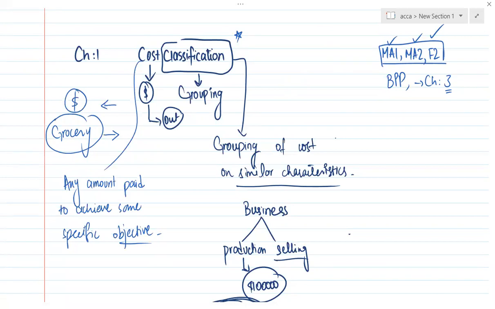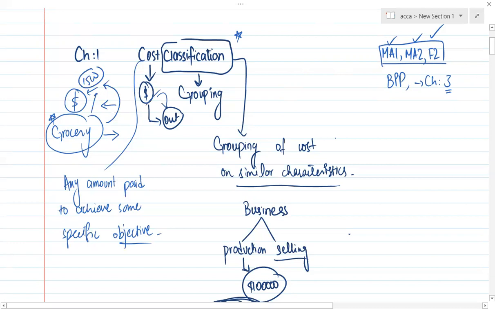Like in the example I told you, if you want grocery, you have to pay. The amount that you are paying is the cost of the grocery. For example, you are paying $1,500. So the amount that you are paying in exchange for grocery would be the cost of that grocery. Any amount that you are giving out to achieve the objective is the cost of that thing.